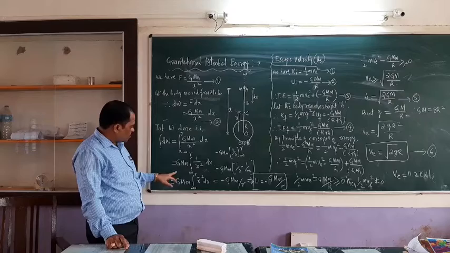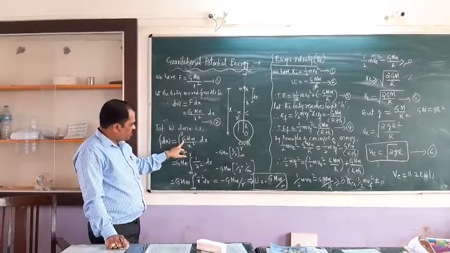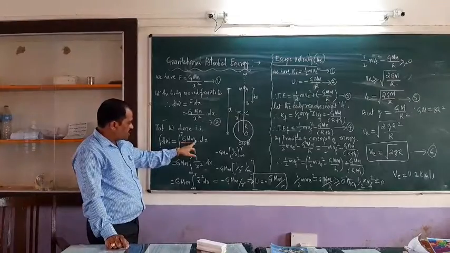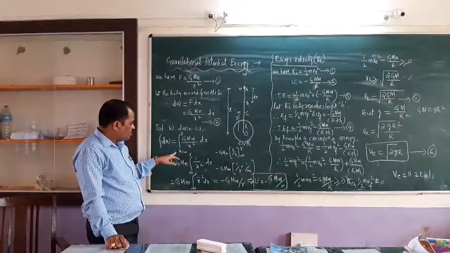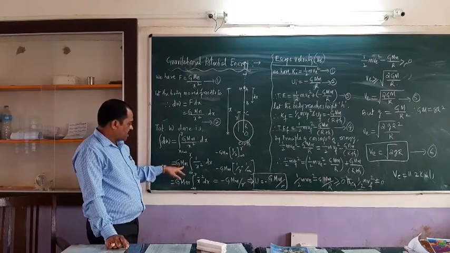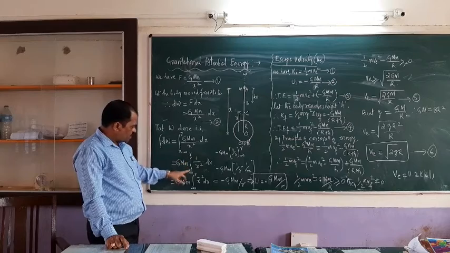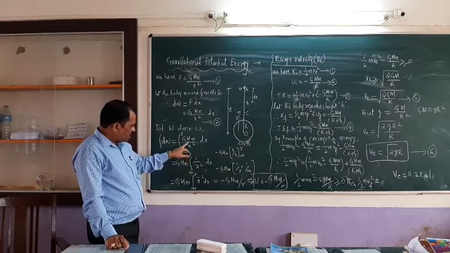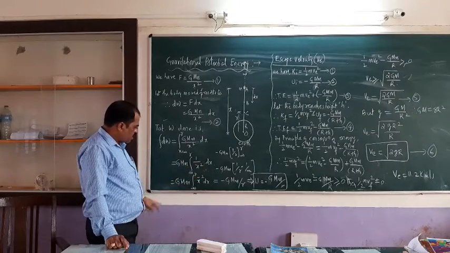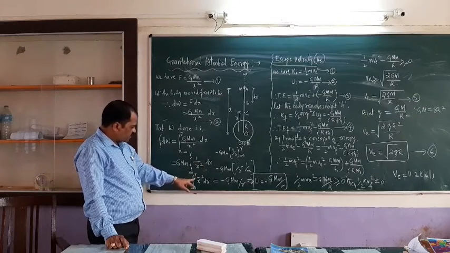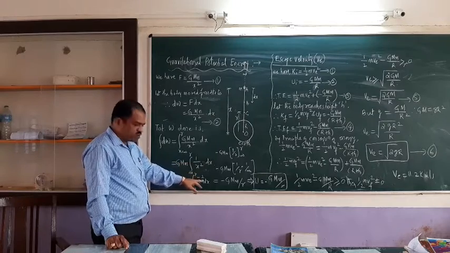So G is constant, that is the universal gravitational constant. M is also constant, mass is constant. Mass will not change with respect to time. Therefore, take them outside: G M m into the integration from infinity to r of 1 by x square dx. So 1 by x square we can write as x raised to minus 2 dx.